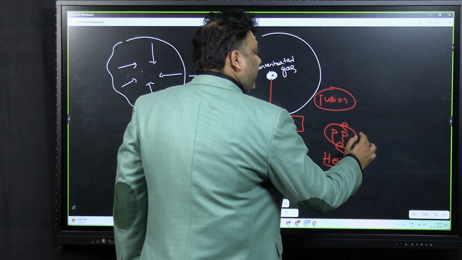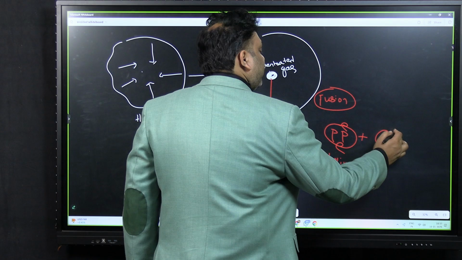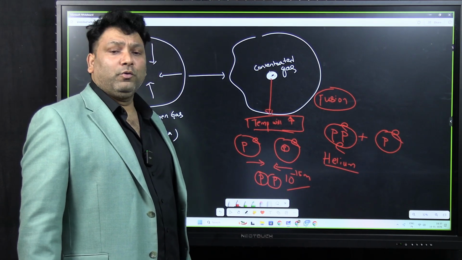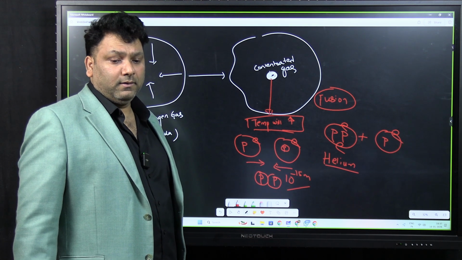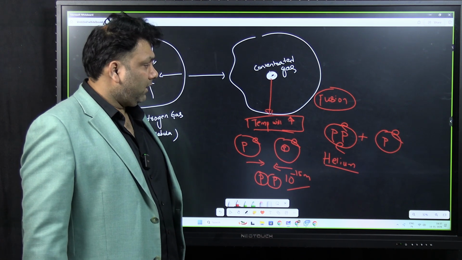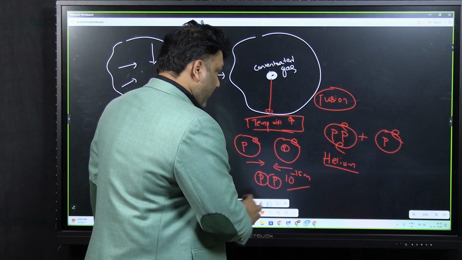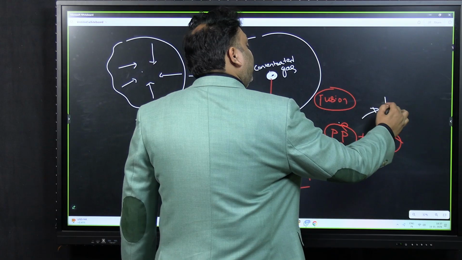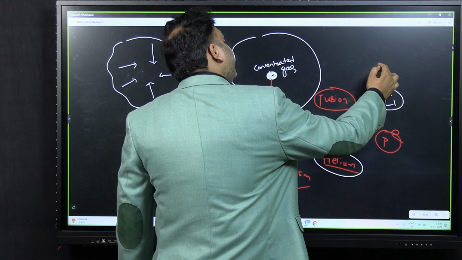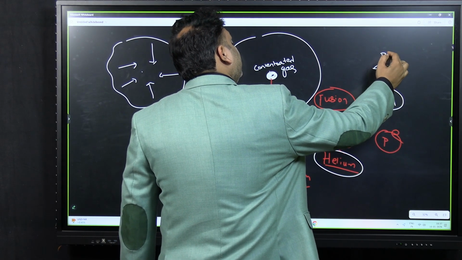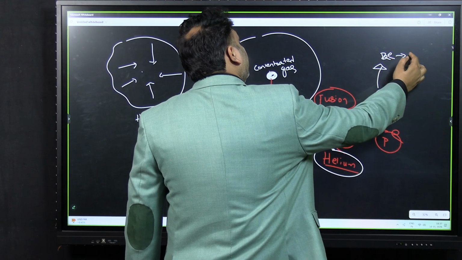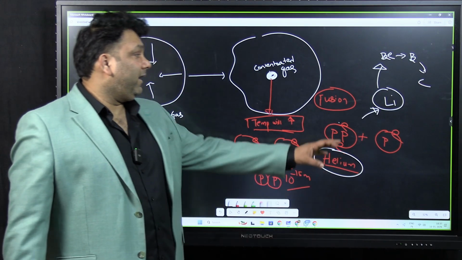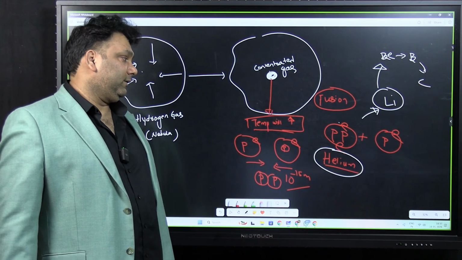Now what will the helium collide with? Again, a helium will collide with a hydrogen with very high speed, almost near the speed of light. Then it will be converted into lithium. Then again it will fuse and be converted into beryllium, then boron, then carbon, etc. So this is how the various elements have been formed in the stars.